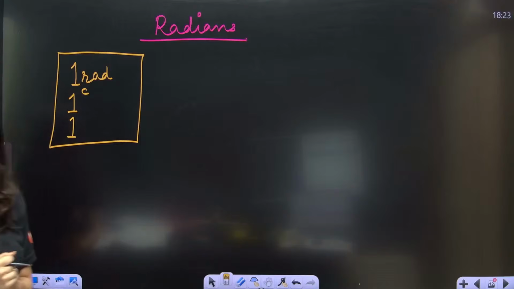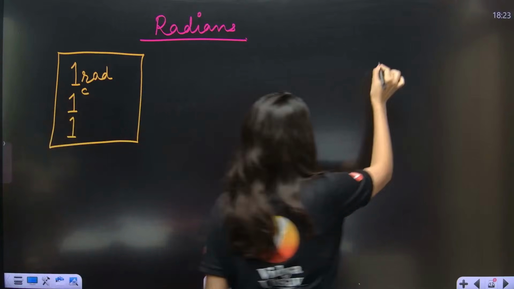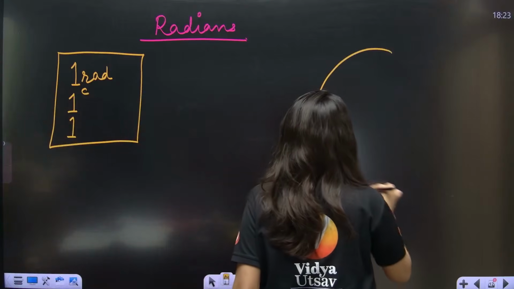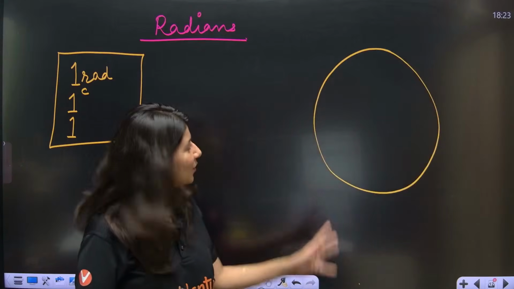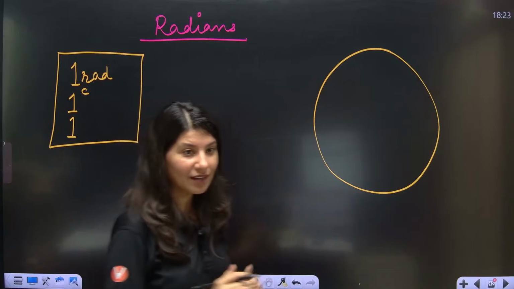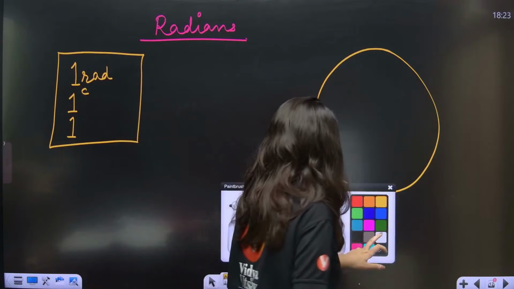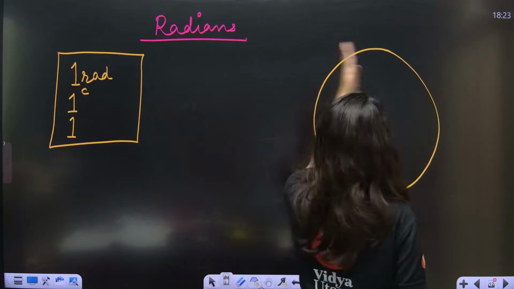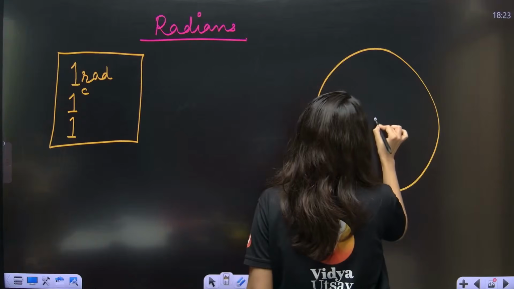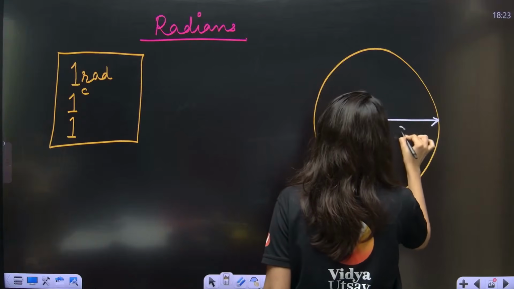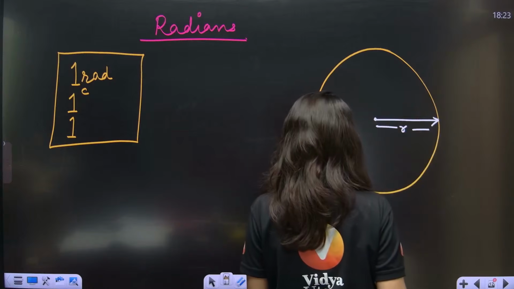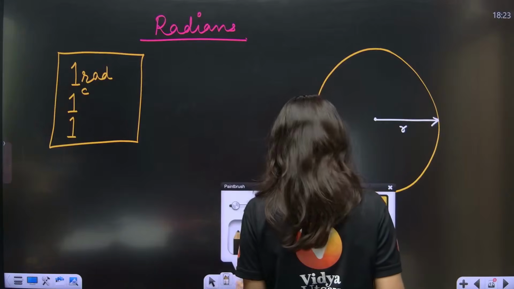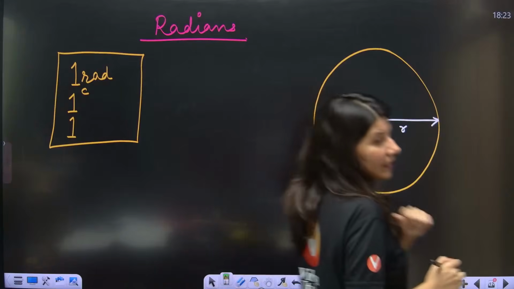Now, suppose you have a circle over here. Can you see the circle? Nice drawing, in one go. Suppose you have this circle whose center is this and whose radius is R. This is your radius.